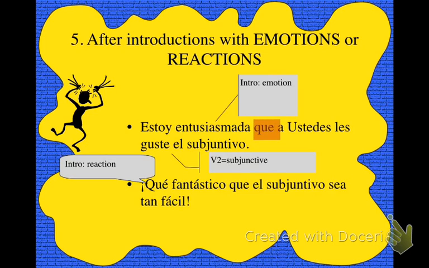And we're talking specifically right here about reactions that have probably some emotional depth to them. That's why they have that exclamatory. And then always we have our que without the accent that's linking the two parts together. And the verb in the subjunctive. So we have the verb ser, and the subjunctive here is sea. So our two examples, estoy entusiasmada que a ustedes les guste el subjuntivo. So enthused that you guys like the subjunctive. And qué fantástico que el subjuntivo sea tan fácil. How fantastic that it's so darn easy.